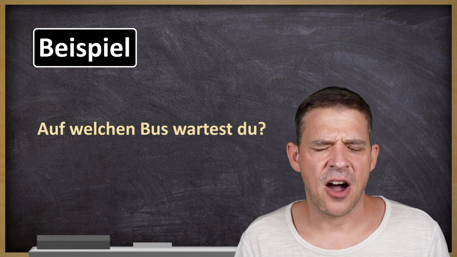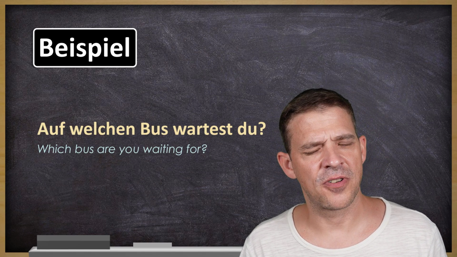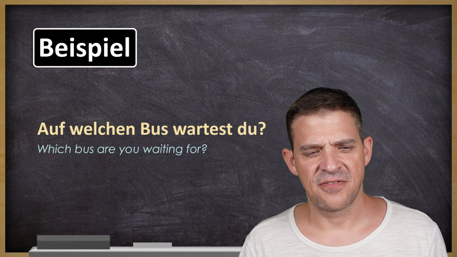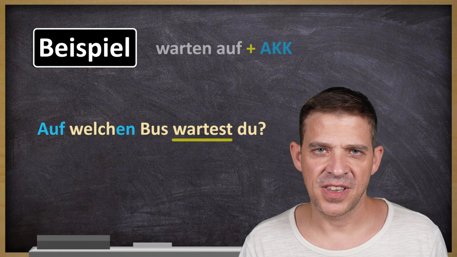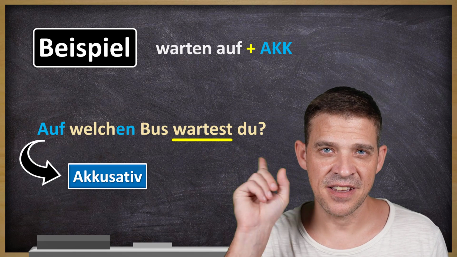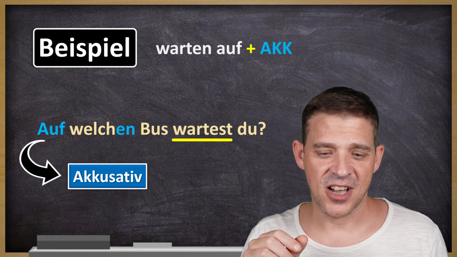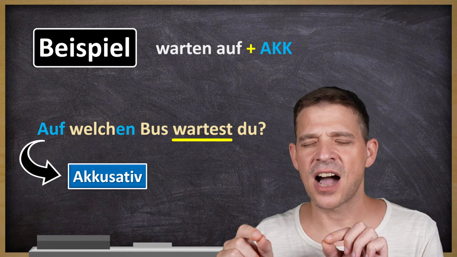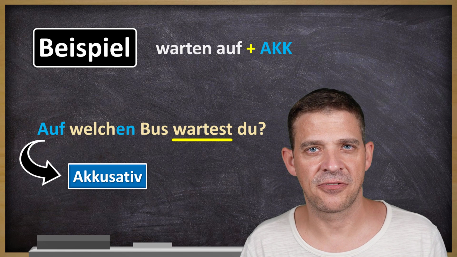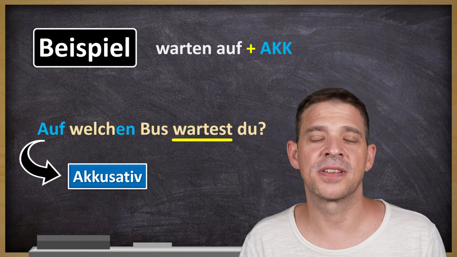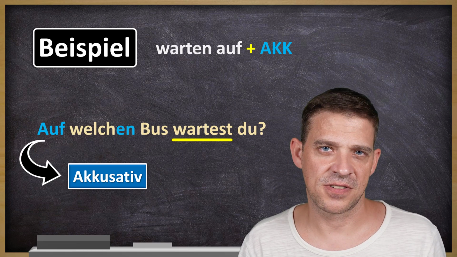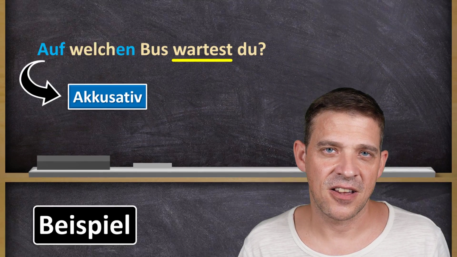Zum Beispiel, auf welchen Bus wartest du? Which bus are you waiting for? When you see welchen, in which case, auf here takes Akkusativ. But why? Because of this verb. Warten auf. Warten comes also together with a preposition, and warten auf is always Akkusativ. You will never see warten auf plus Dativ. Even though it is a Wechselpräposition, but warten auf plus Akkusativ is a fixed thing. It's always Akkusativ.